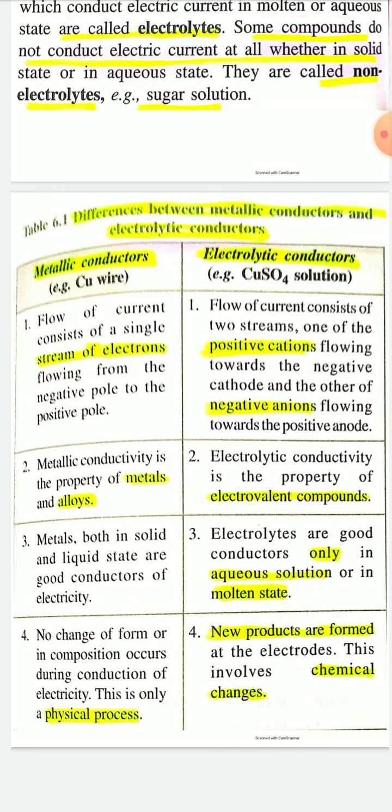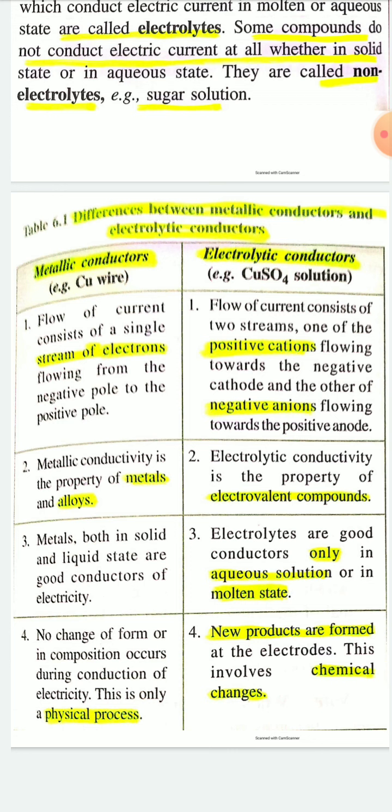Then the positively charged cations go to negatively charged cathode and negatively charged anions go towards the positively charged anode.